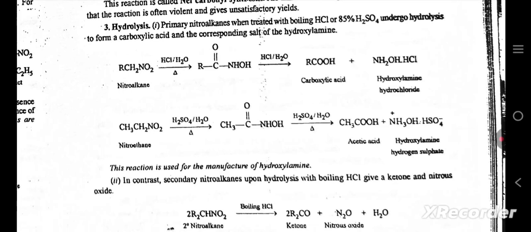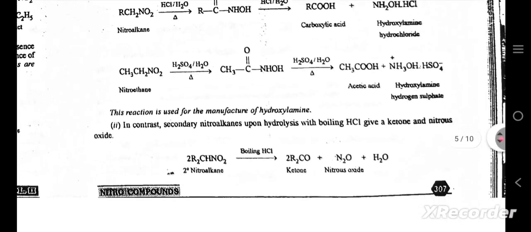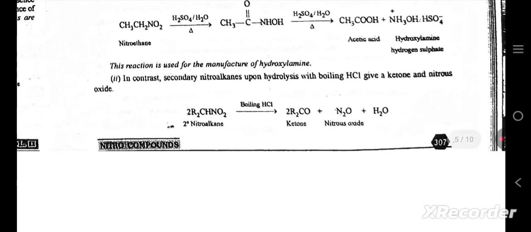Hydrolysis. Primary nitroalkanes, when treated with boiling HCl or 85% H2SO4, undergo hydrolysis to form a carboxylic acid and the corresponding salt of hydroxylamine. Nitroalkane to carboxylic acid plus hydroxylamine hydrochloride. Nitromethane to acetic acid and hydroxylamine hydrogen sulfate. This reaction is used for the manufacture of hydroxylamine.